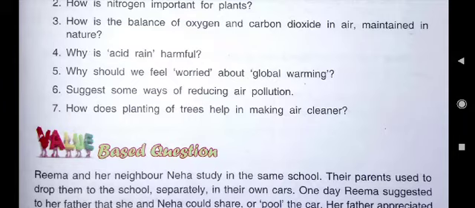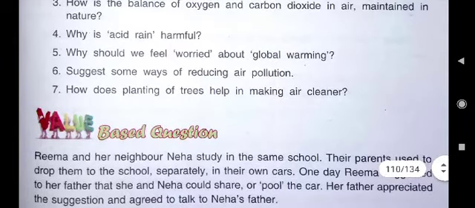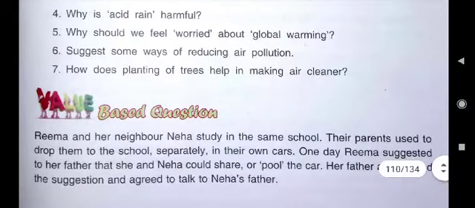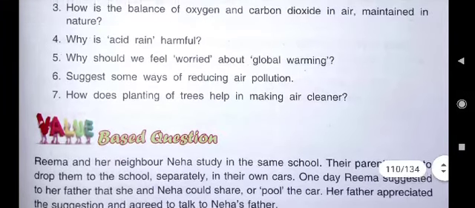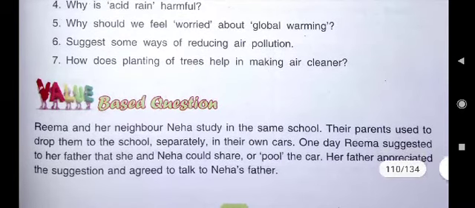But after the rainfall, it was told in the news bulletins that now the pollution has been reduced. Why? Because the rainfall has settled down the dust of the atmosphere and trees bring rainfall. That's why we can say that planting of trees helps in making air cleaner. So understood? Seventh answer.